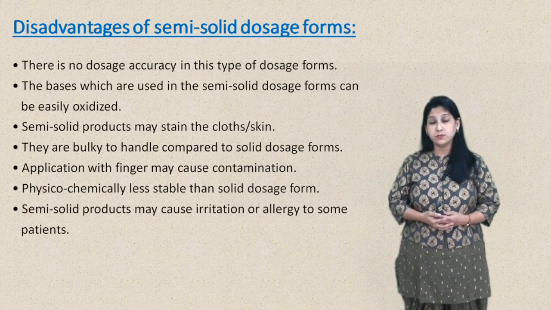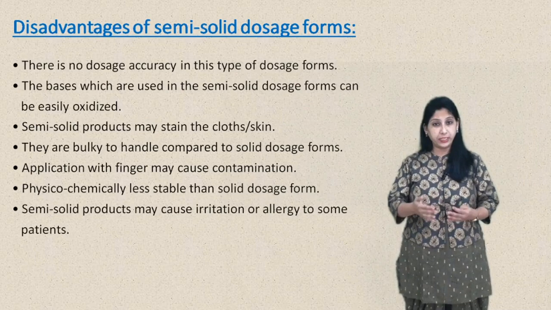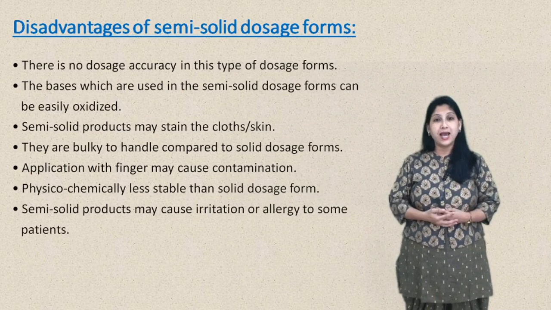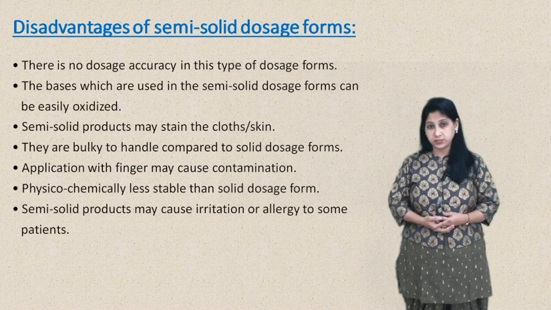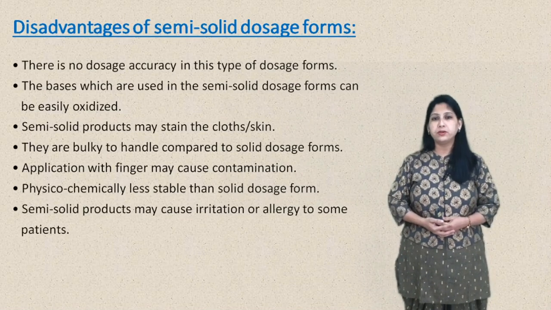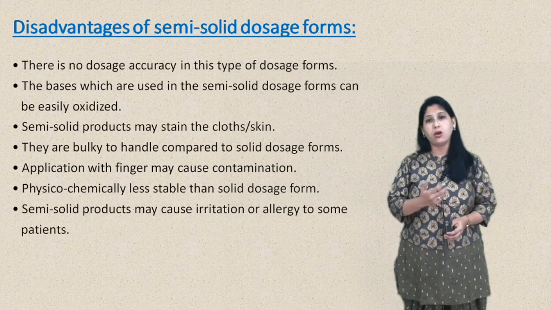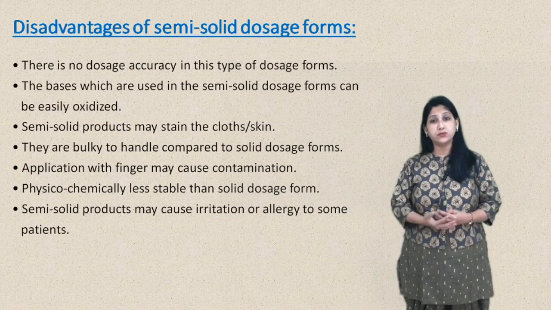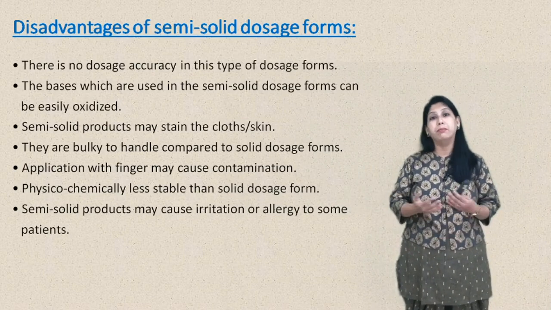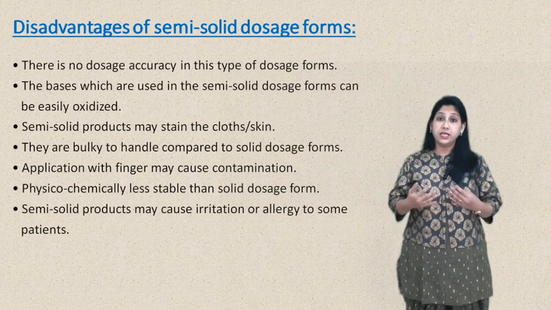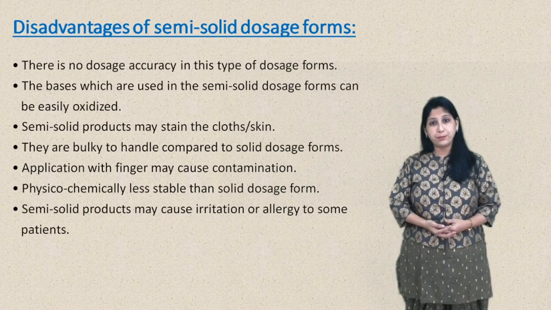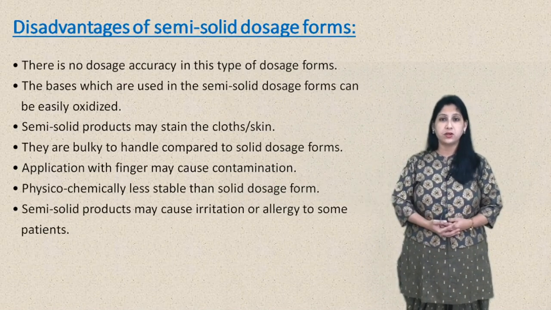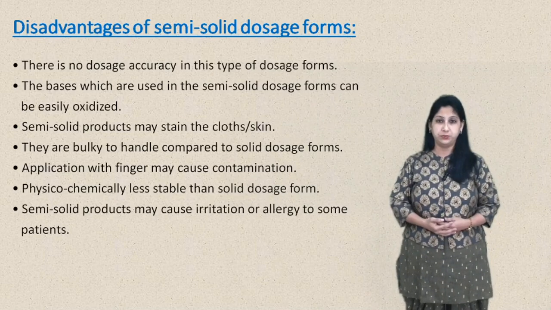They generally include fatty components as base and can be easily oxidized. They can stain the skin or clothes. Compared with solid dosage forms, they are bulky to handle and less stable in terms of physicochemical stability.